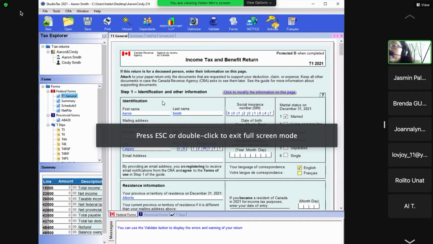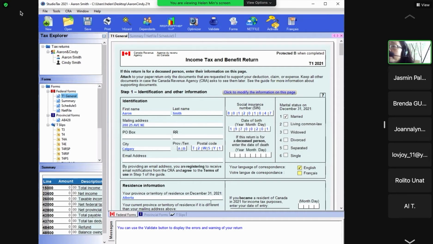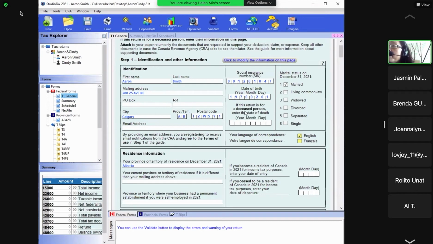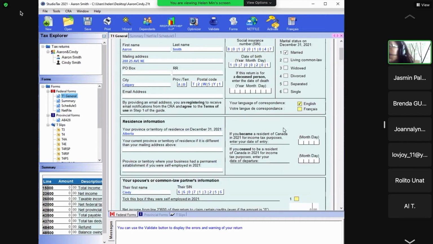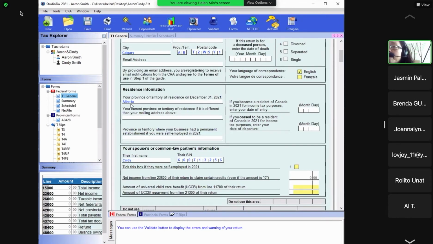So the T1 first page is identification, okay? And then the other information. Identification, that's what we already filled up. There's name, address, and the stuff here. Okay, so that's the English. We check language is English. So the resident is Alberta. For Saskatchewan, the resident is Saskatchewan.